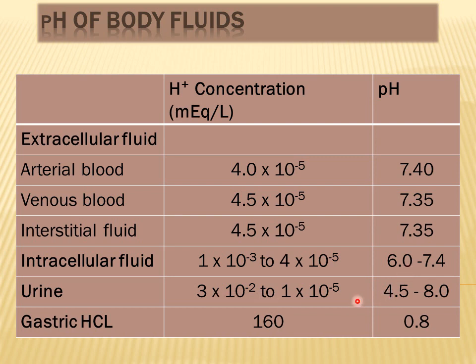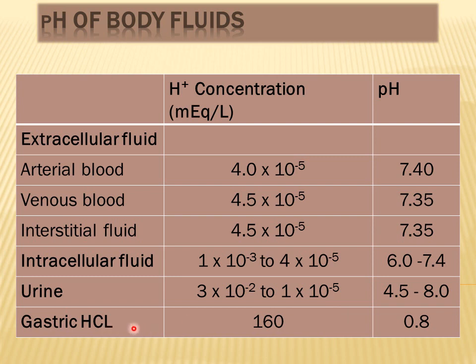So the pH of urine is also variable. It can vary from 4.5 to 8.0, and the pH of urine is dependent upon the degree of excretion of hydrogen ions by the kidneys, and we will discuss this point later. So, different variable amounts of hydrogen ions can be excreted by the kidneys depending upon the pH of extracellular fluid inside our body.